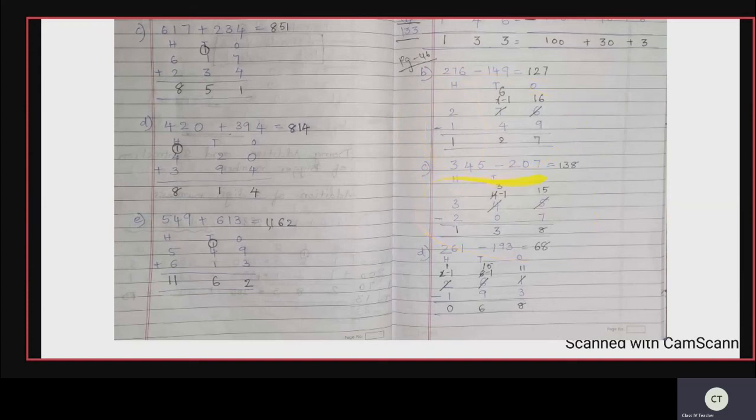Now the next question, 345 minus 207. Now arrange it in the form of ones, tens and hundreds. So in the ones side you have 5 minus 7. So 5 will not go in 7. 5 will become 15. Then and there, beside it, cut it. Make it 4 minus 1. Here the number is 4. 4 minus 1 is 3. So here the number became 3. Here it is 15. So 15 minus 7 is 8.